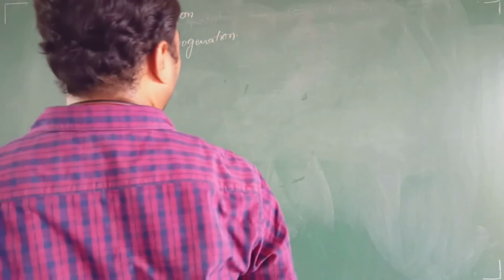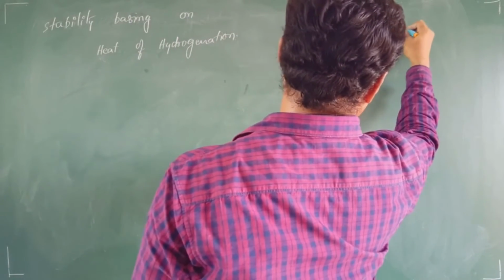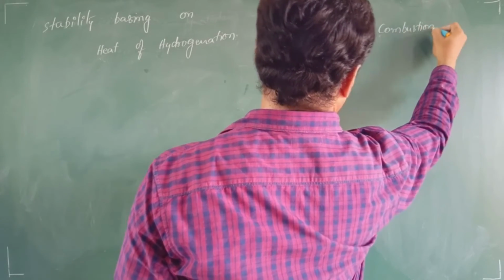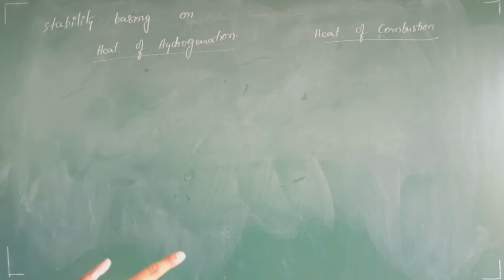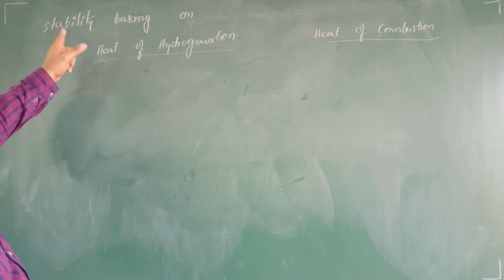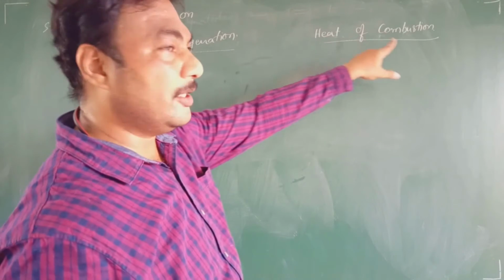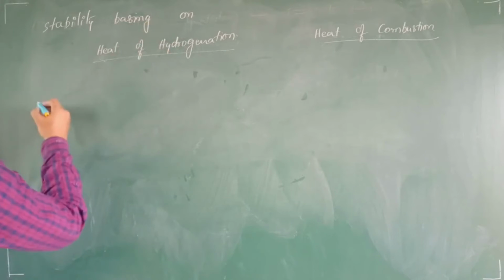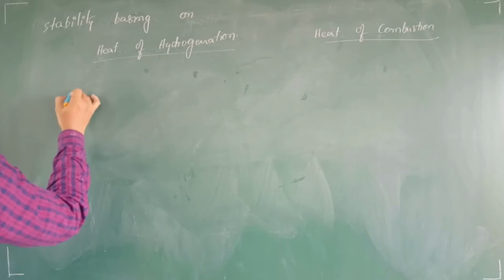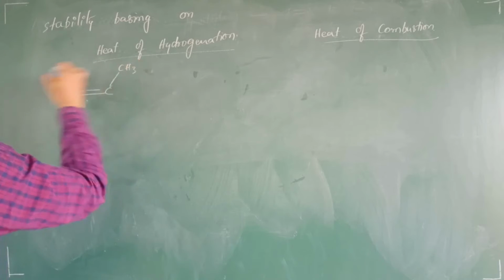and there is one more factor on which we can explain the stability, that is heat of combustion also. Heat of combustion, right? I am not discussing the differences here. Just I am explaining the stability basing upon heat of hydrogenation as well as heat of combustion. Okay, stability of what? Our present topic is alkene, right? Now, come here. If you take one cis isomer, let us say this is our double bond C, this is CH3H.